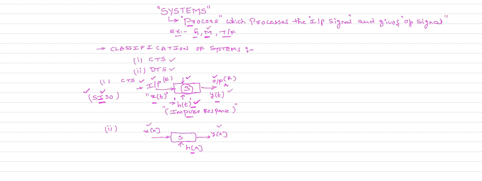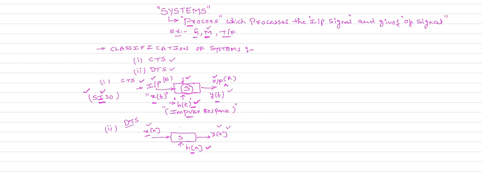In the case of a discrete time system, your system is represented by h of n. H of n is the impulse response in the case of the discrete time system. In the case of a continuous time system, it is represented by h of t. So what is a discrete time system? A discrete time system acts on the discrete time signal as input and produces the discrete time output y of n, and it is represented by h of n.